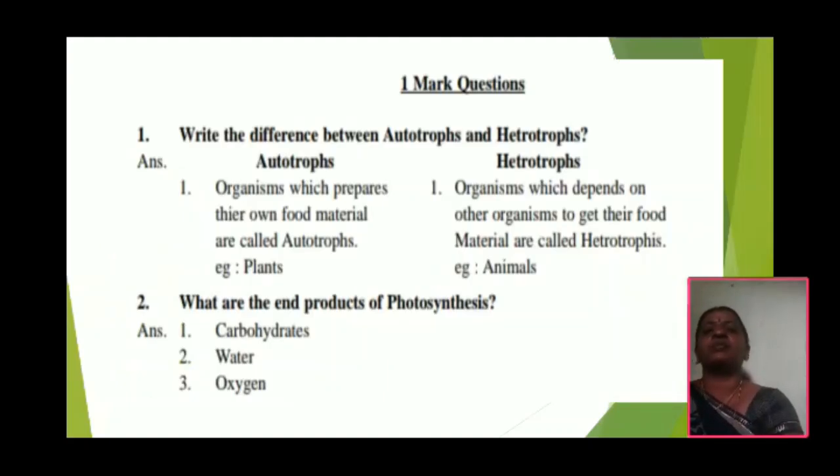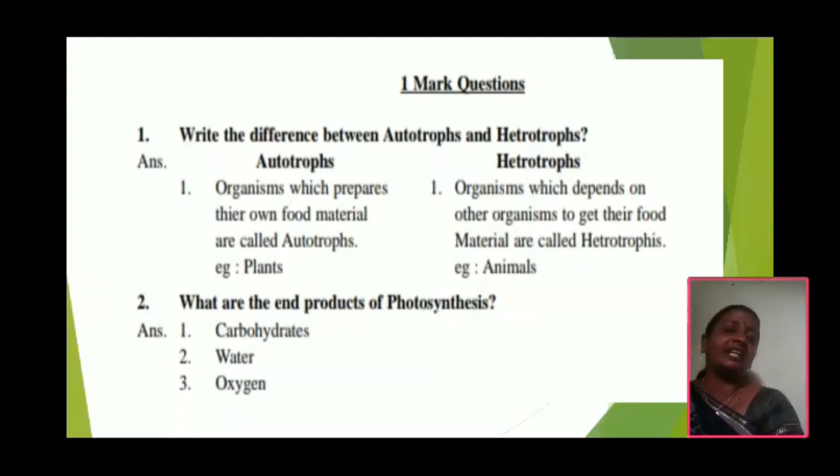And next, write the difference between autotrophs and heterotrophs. Autotrophs are organisms which prepare their own food materials. Heterotrophs are organisms which depend on other organisms to get their food materials. Example, animals.